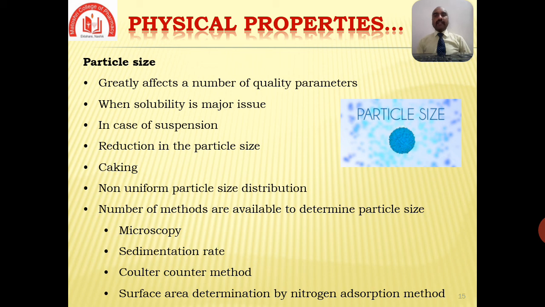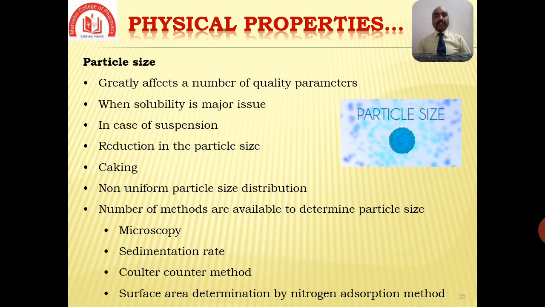Application of particle size study during the pre-formulation stage is most important. When solubility is a major issue, one may significantly improve the solubility by reducing the particle size. How can we reduce the particle size? By simply increasing surface area.